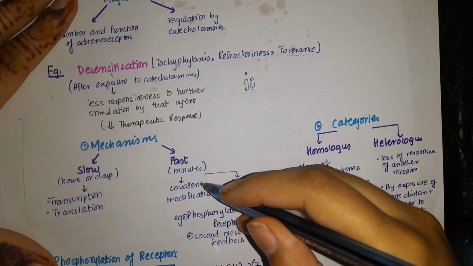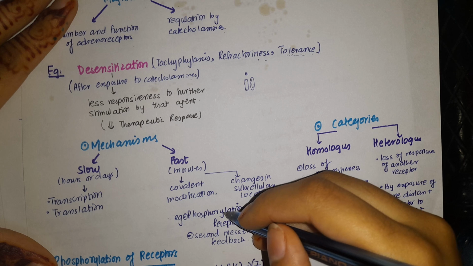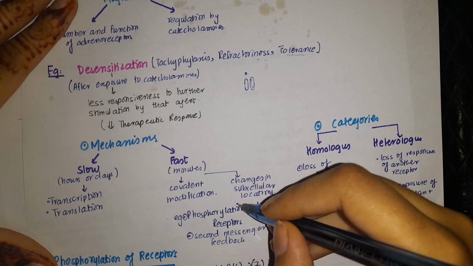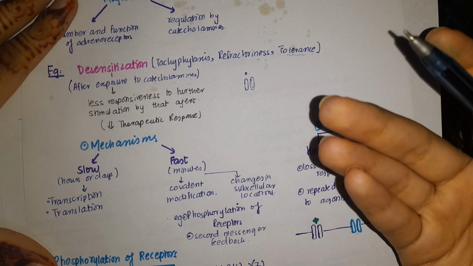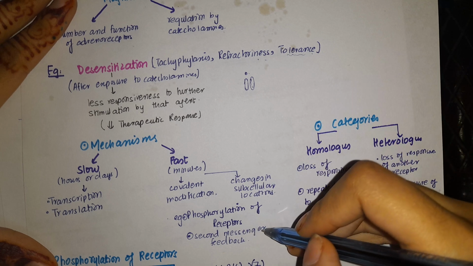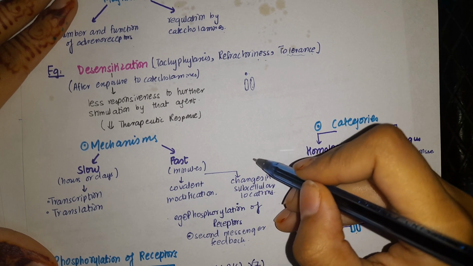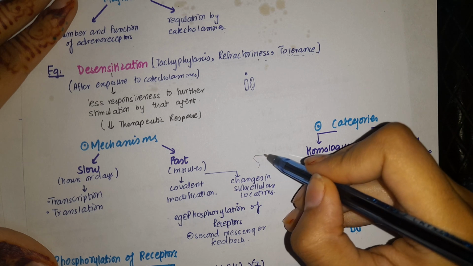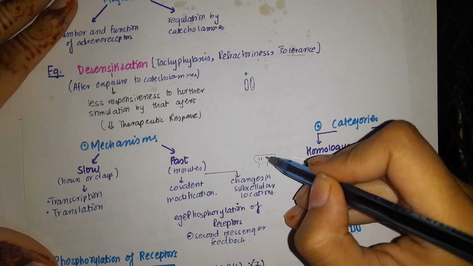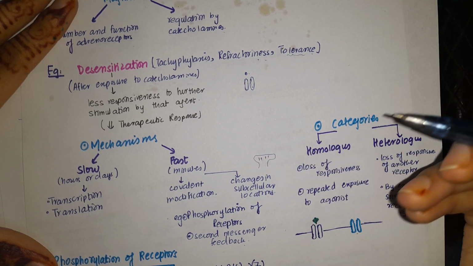In covalent modification, either you attach a phosphate group, that is phosphorylation of the receptor, or you have a second messenger feedback. And then the second thing, changes in subcellular location: the receptors can go inside the postsynaptic membrane, so that is subcellular location.